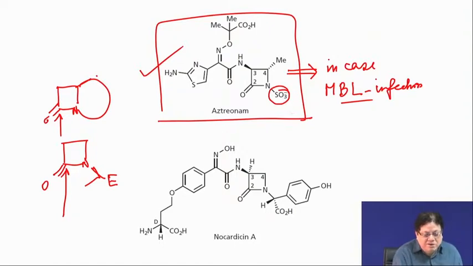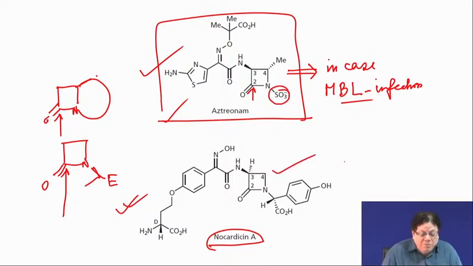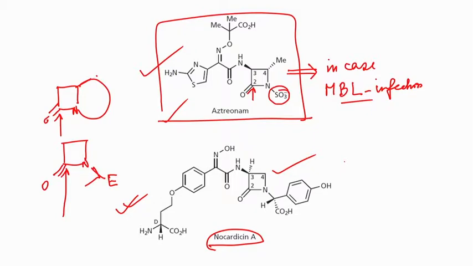So, that is an electron withdrawing group, and that helps the carbonyl to be attacked by the enzyme, that serine in the transpeptidase. So, this is one, and there is another group of antibiotics which are called nocardicins. This is also a monocyclic compound, and they are also having antibacterial activity. So, that means the myth that it has to be bicyclic is not true.